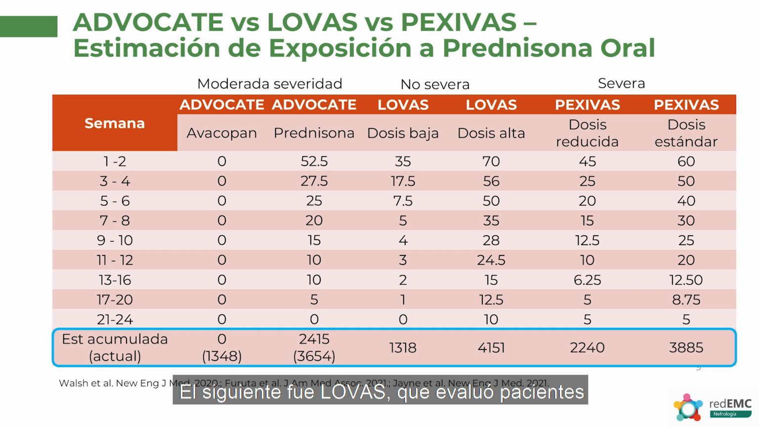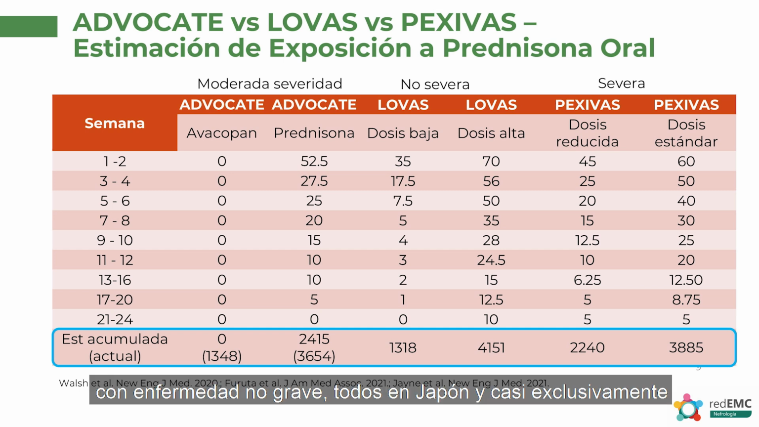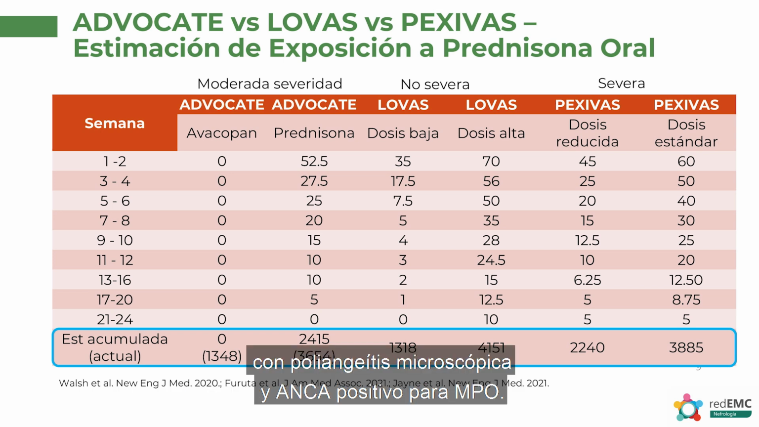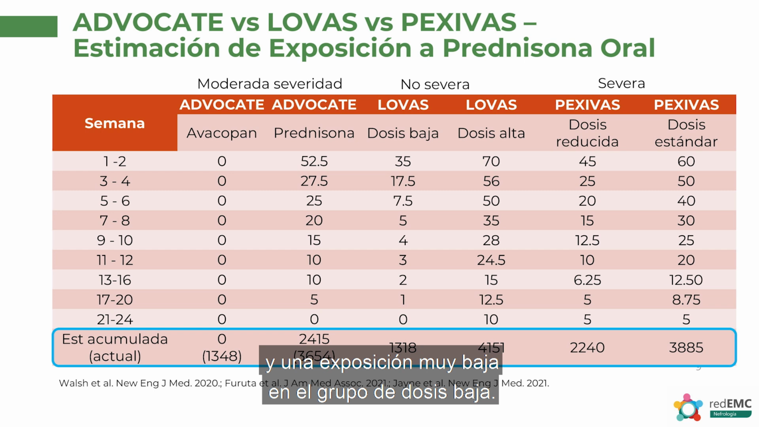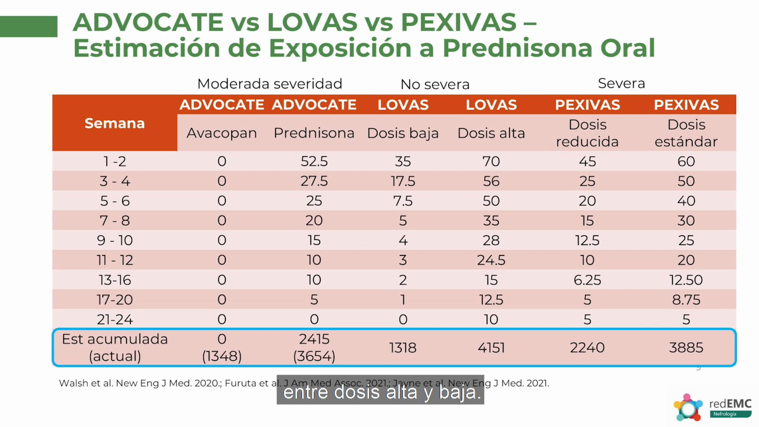The next to come out, in the middle, was LoVAS, which looked at patients with non-severe disease, all in Japan, and almost exclusively who had microscopic polyangiitis and were MPO positive ANCA. There you can see that they have fairly high dose exposure in the high dose group and very low dose exposure in the low dose group, almost a 70% reduction in oral glucocorticoids between high dose and low dose.